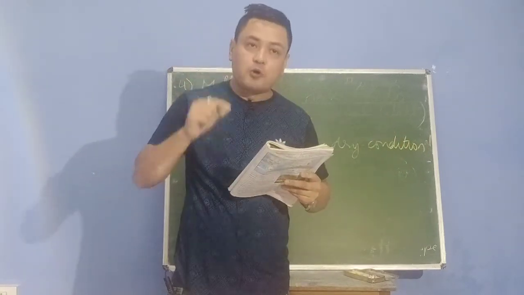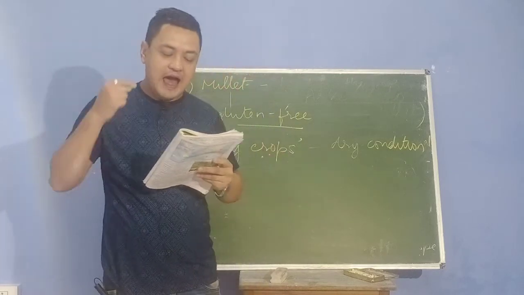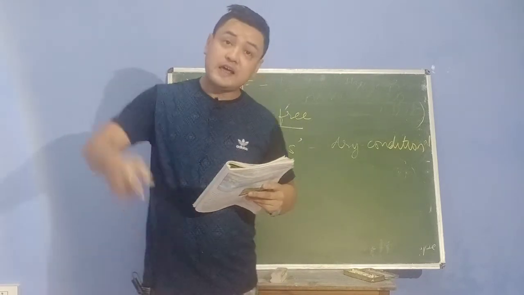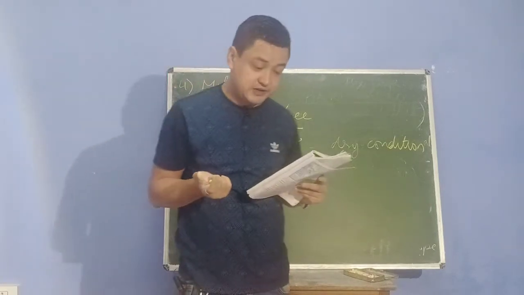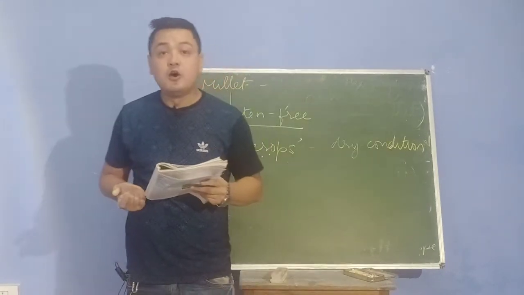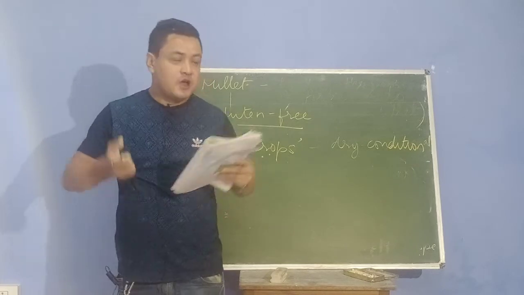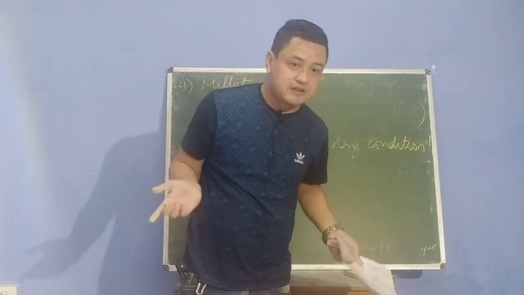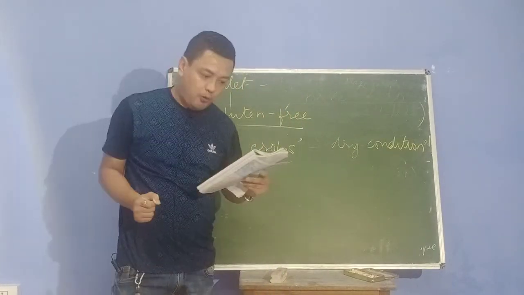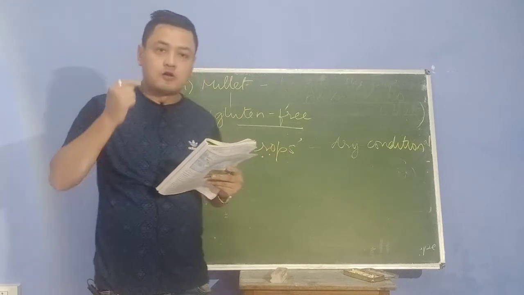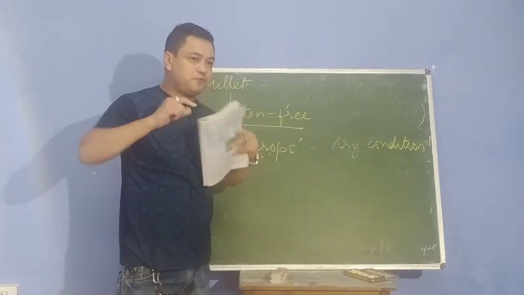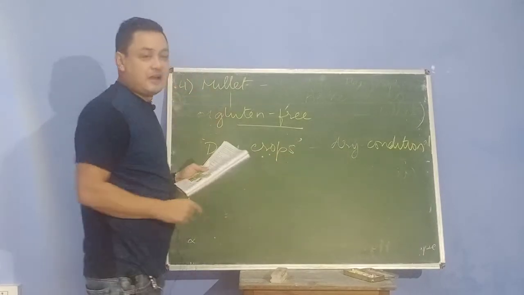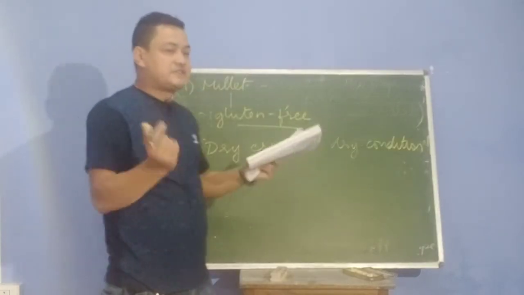They can tolerate high temperature and low rainfall. Higher temperature means the degree of hotness or coolness. If the rainfall is scanty, it doesn't matter. Millets can grow on poor sandy soil also, the soil which is full of sand. Millet does not need fertile soil.